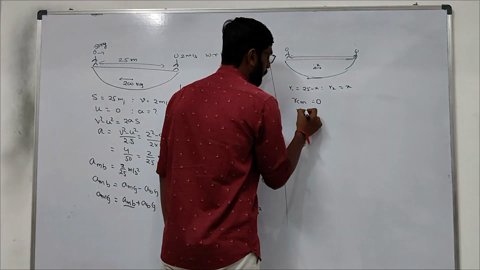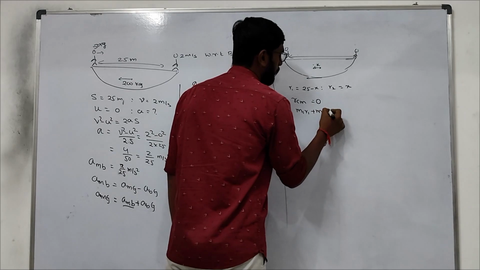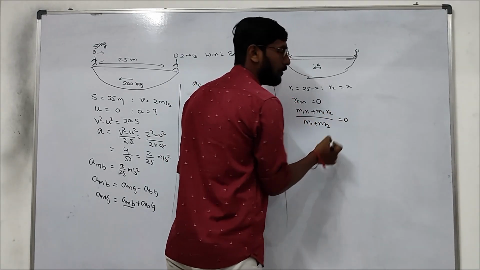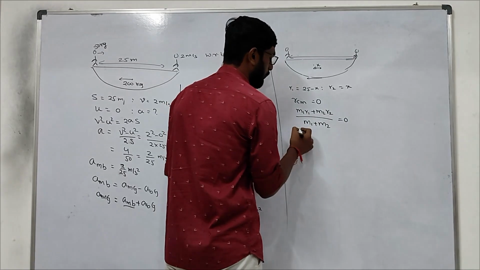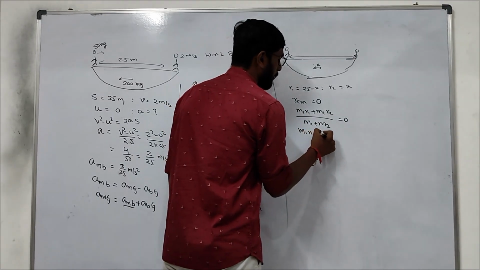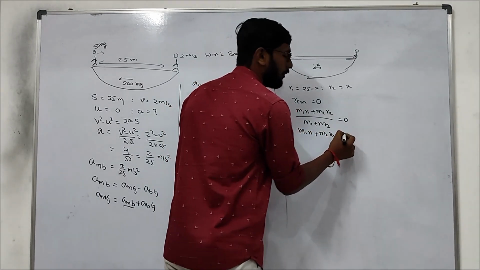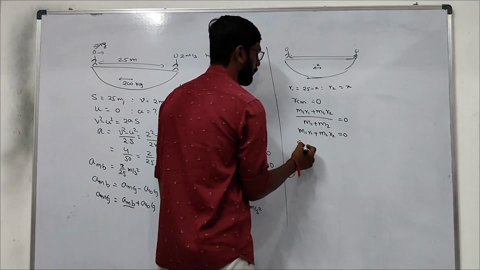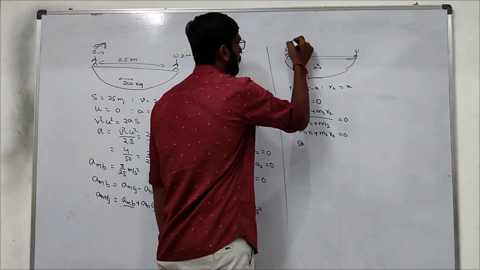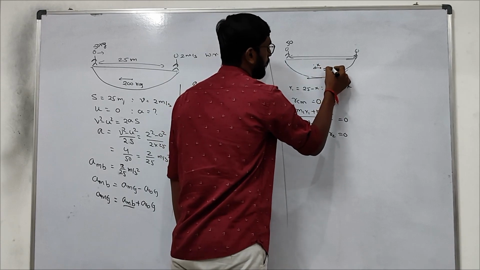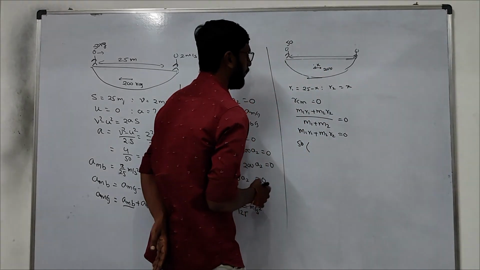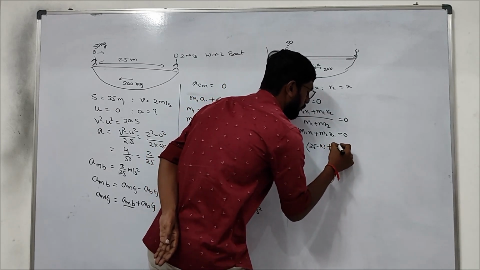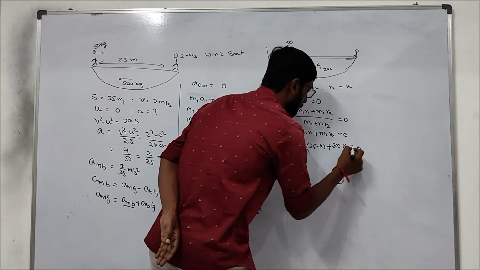So we know (M1 R1 + M2 R2)/(M1 + M2) equals 0. So from this, M1 R1 + M2 R2 equals 0. M1 is 50, M2 is 200. 50 into R1, which is 25 minus x, plus M2, 200, into x equals 0.